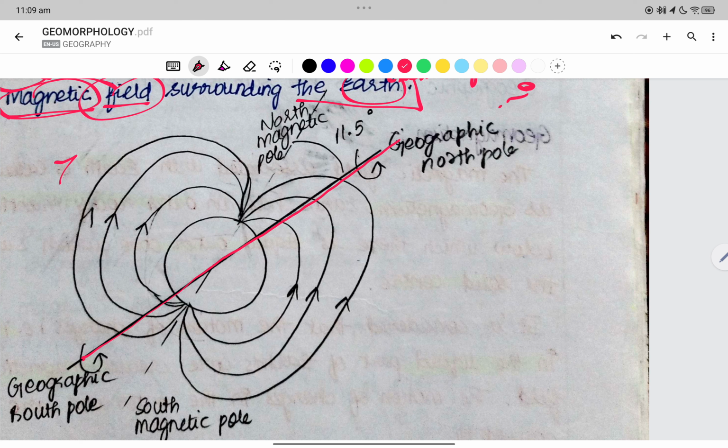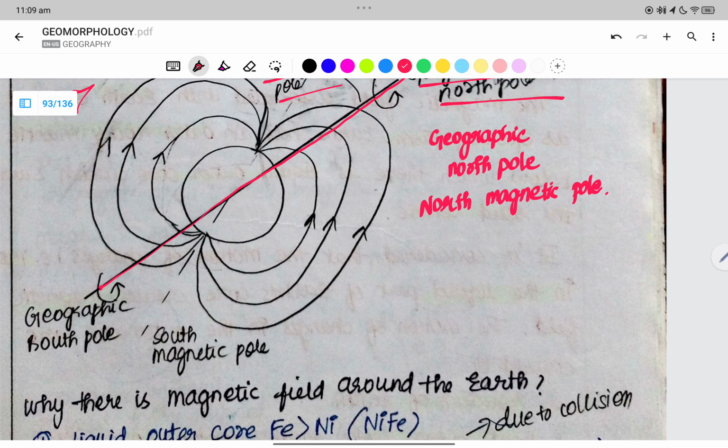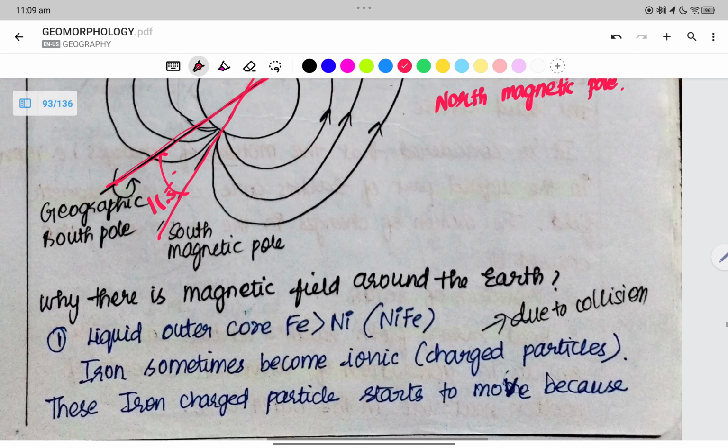We have the geographical north pole, and then we have the north magnetic pole, at 11.5 degrees. Then the south magnetic pole, and the geographical south pole.